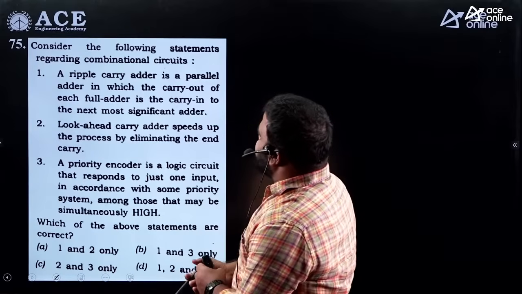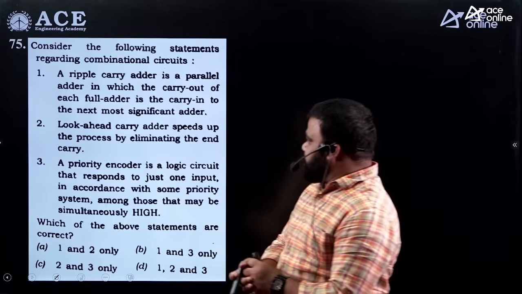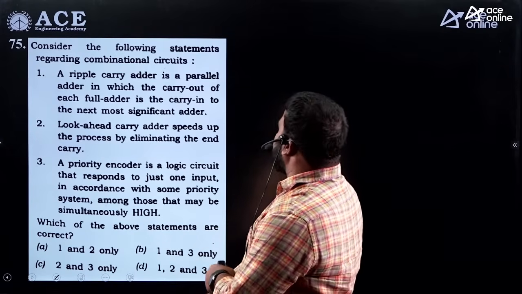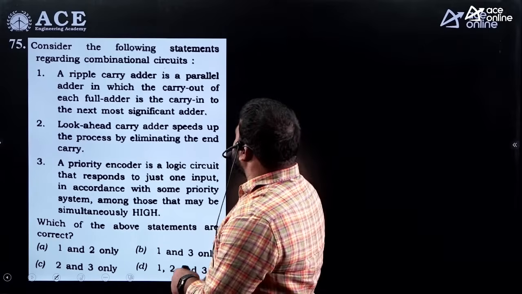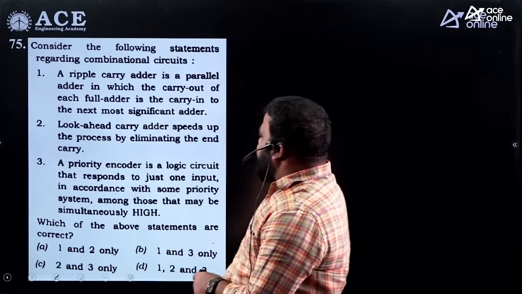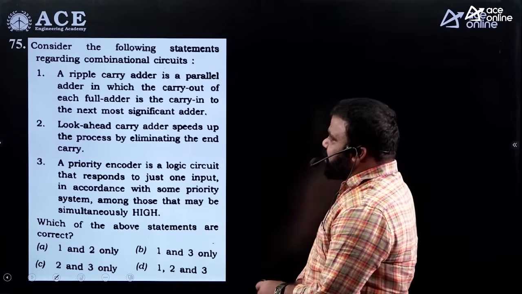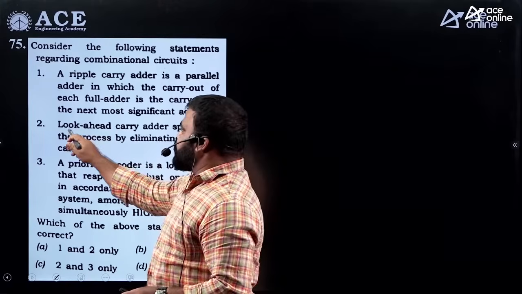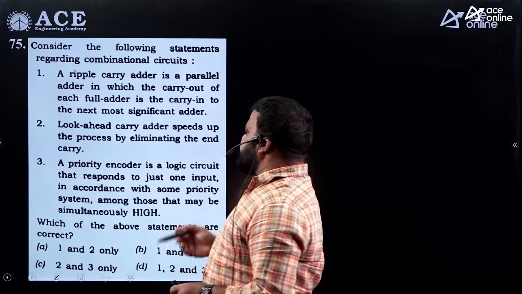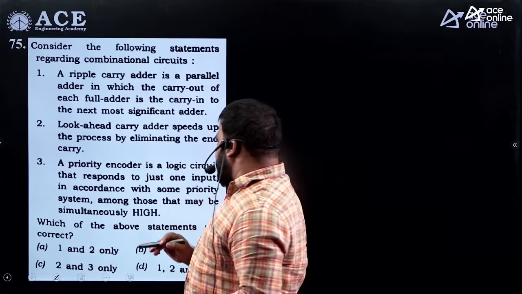Consider the following statements regarding a combinational circuit. Is a direct question which is discussed in the class. So if you are observing that a ripple carry adder is a parallel adder in which the carry out of each full adder is the carry input to the next most significant adder, is true. Look ahead carry adder speeds up the process by eliminating the end carry, is wrong. So obviously second statement is wrong. It is not eliminating the end carry, it is propagating the carry. So statement 2 is wrong.